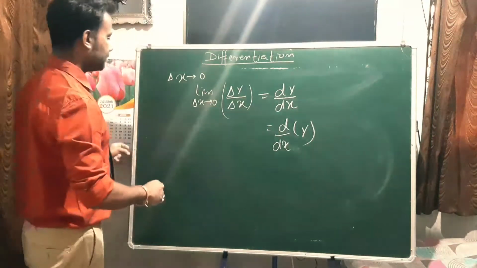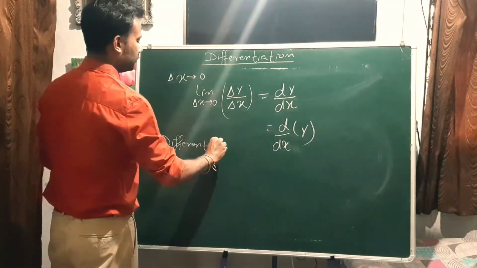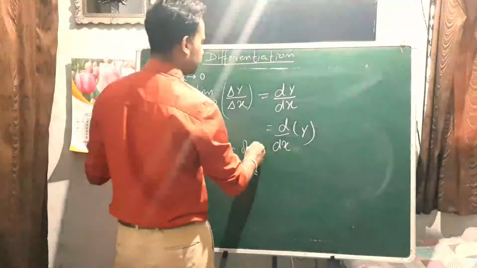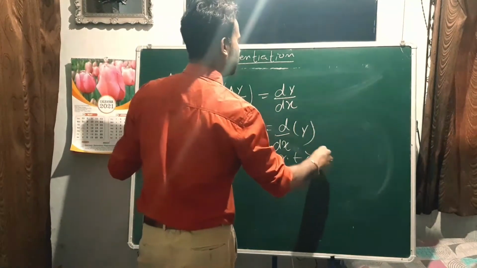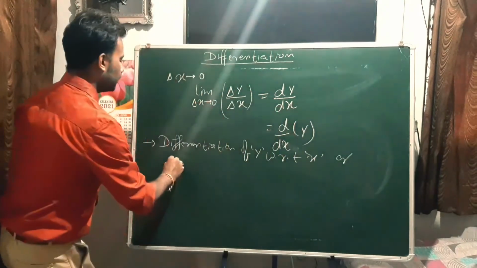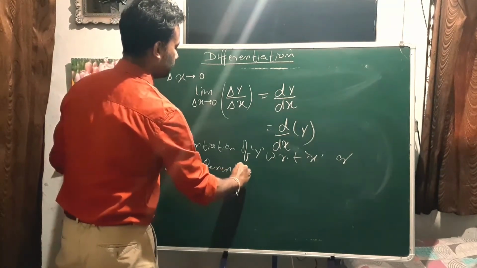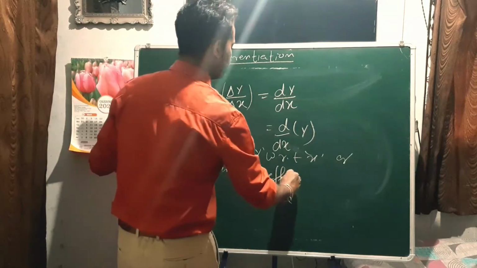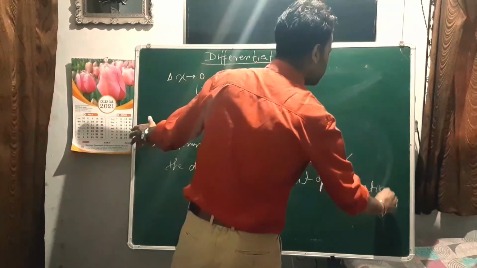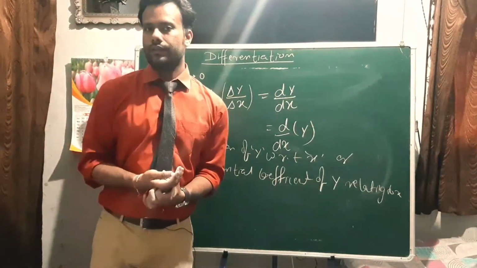How do we read this? We'll read this as differentiation of y with respect to x, or the differential coefficient of y, or differential coefficient of y relating to x, right?